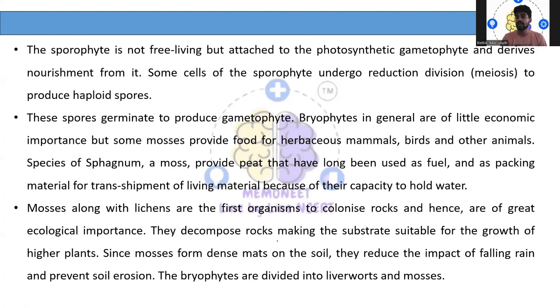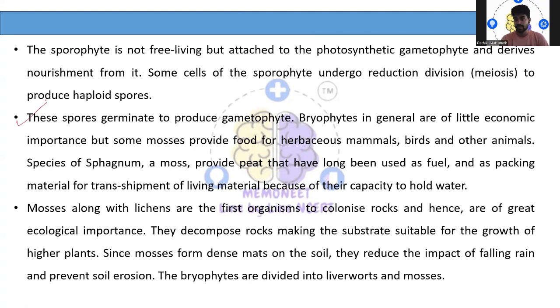So bryophytes in general have very little economic importance, but they act as herbaceous food for some herbivorous animals, birds and other animals. As I told, they help in soil formation, and they provide a mat on the surface that minimizes soil erosion. They can also be used as fuel, and since they have water holding capacity, they can be used as packing materials. So these are some of the importance of bryophytes.